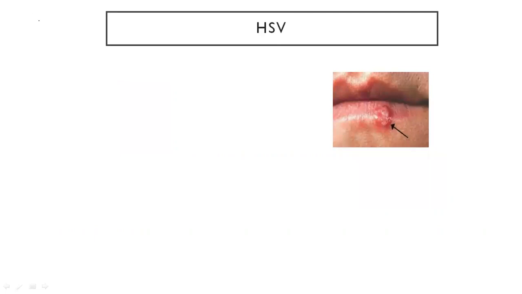So first I would like to talk about HSV virus. If it occurs for the first time, it is called primary, and if it occurs again, then it is called recurrent HSV infection. When it happens for the first time, it is usually pan-oral, and it is a self-limiting disease. Here on the picture, you can see how HSV looks. This is on the lips.